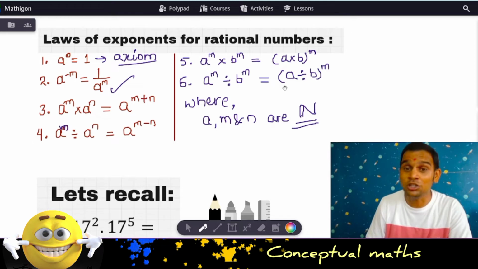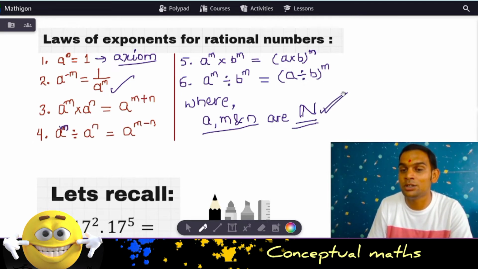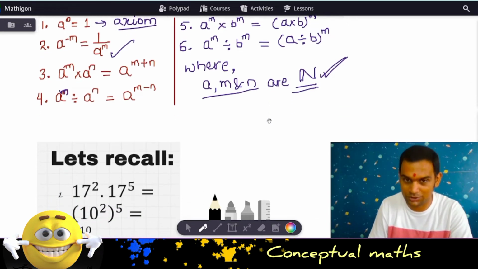Now the special thing we have to remember over here is that a, m and n are all natural numbers. I repeat, in all these laws, a, m, and n were natural numbers. That is why it is called law of exponents for rational numbers.